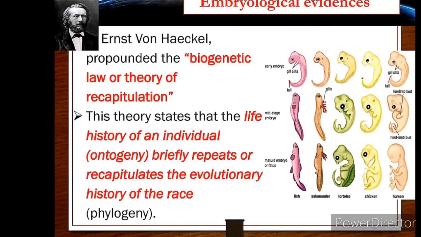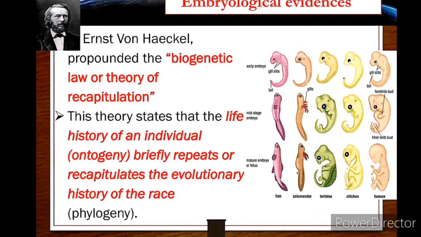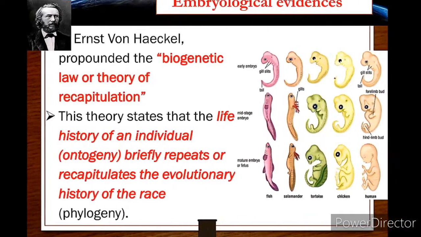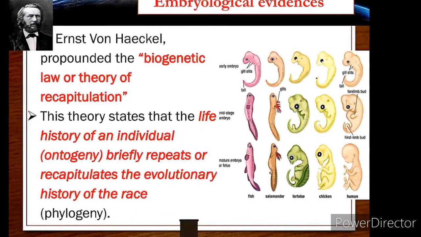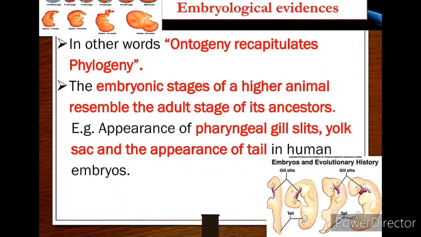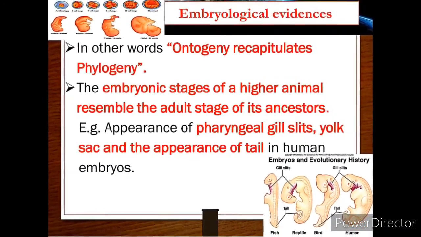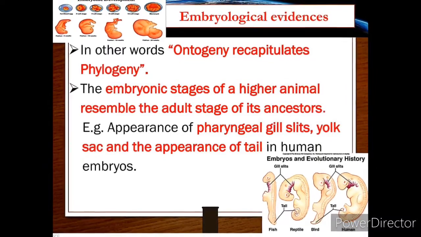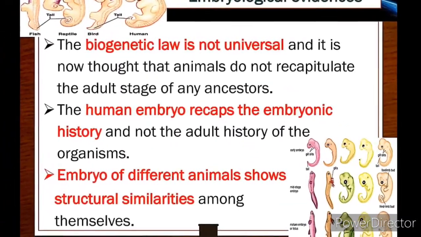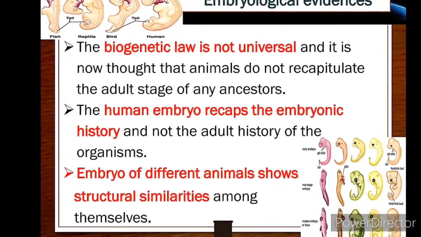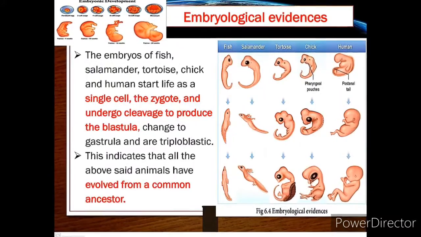Okay, so next, Ernst von Haeckel propounded the biogenetic law or the theory of recapitulation, which states that ontogeny recapitulates phylogeny. Ontogeny means the life history of an individual. Phylogeny means the evolutionary history of the race. So human tail is an example for that.